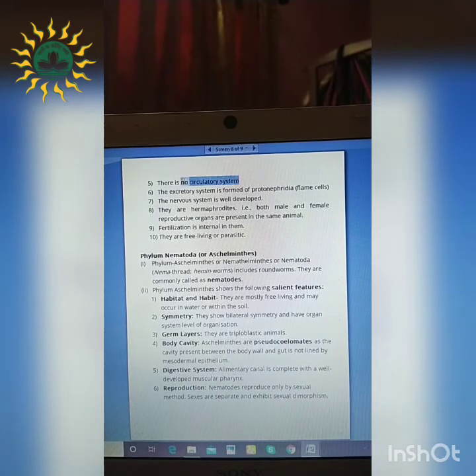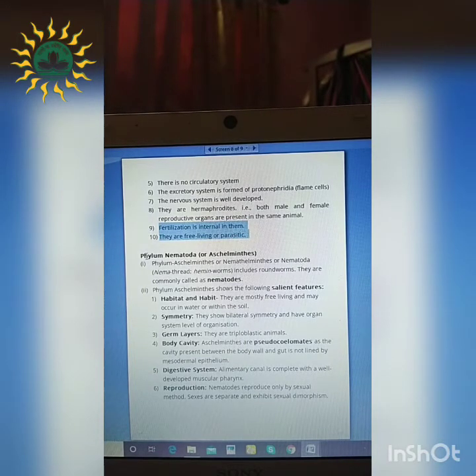There is no circulatory system. The excretory system is formed of protonephridia, and they are called the flame cells. So this is important. The excretion takes place with the help of specific flame cells. The nervous system is well developed, and they are hermaphrodites. What does this mean? That means both male and female reproductive organs are present in the same animal. So that's why they are referred to as hermaphrodites. Fertilization is internal, and they are free living or parasitic organisms.